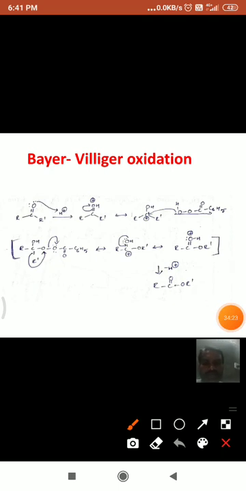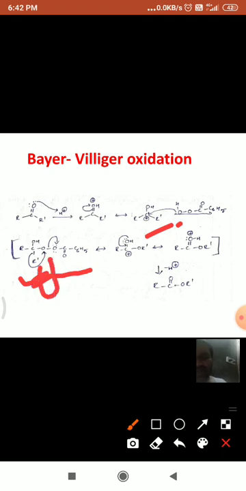If you see here, this oxygen attacks the carbonyl carbon and forms this type of molecule. Next, some rearrangement takes place. This alkyl group goes to this oxygen, and this group is eliminated as the benzoate ion, and it again combines with one more proton to form benzoic acid.